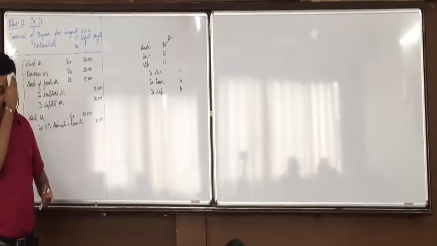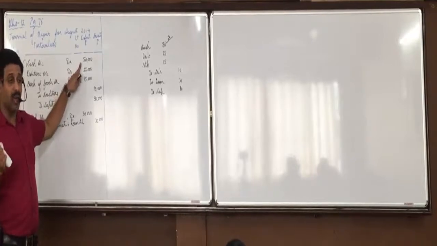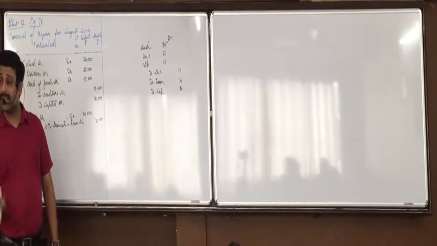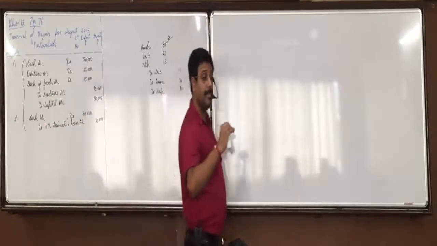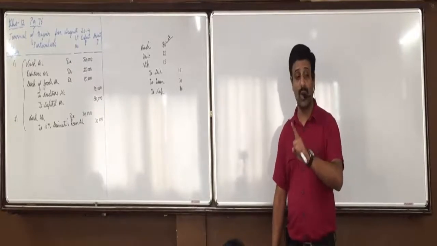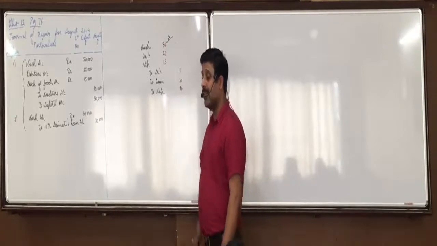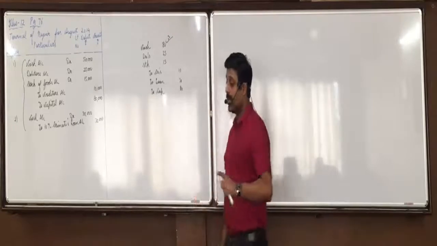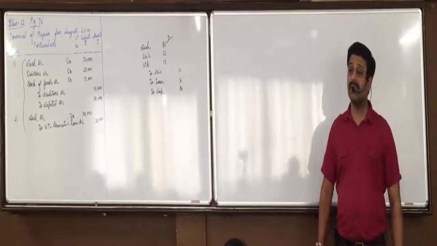If loan is also included in the first transaction, then owner is bringing 50,000 in the business, plus you are borrowing 30,000 as loan. So what is the total cash coming in the business? 80,000. So be careful. If loan is also included in the first transaction, then add it in the amount of cash also. Loan you will definitely credit, but also add it in the amount of cash. Because then what is the total cash coming in the business? 50,000 brought by the owner, 30,000 borrowed as loan. So what is the total cash coming in the business? 80,000.